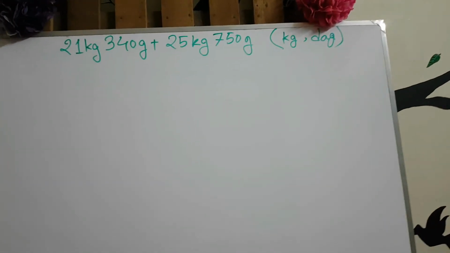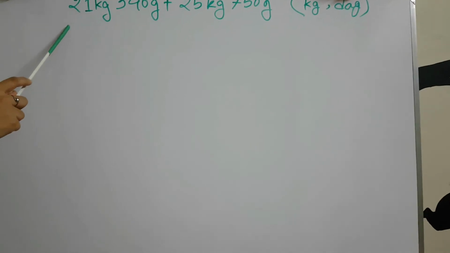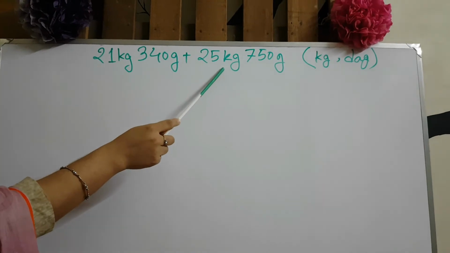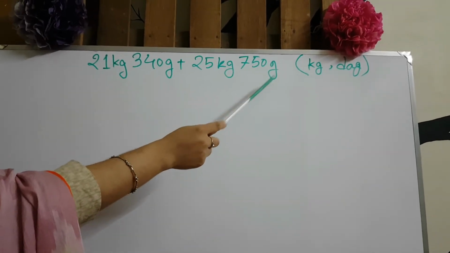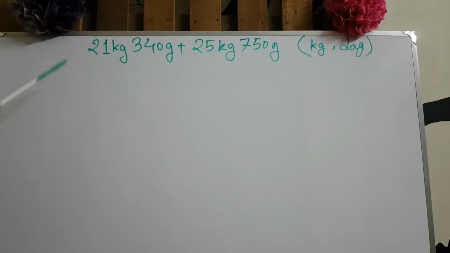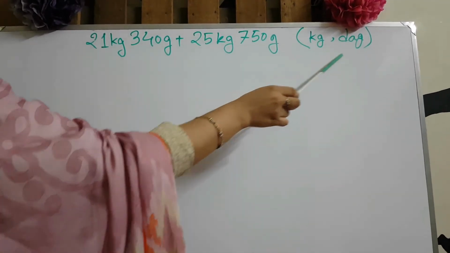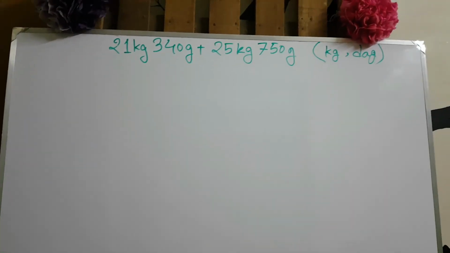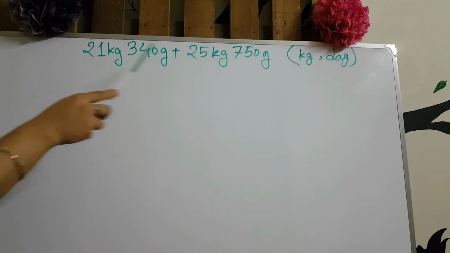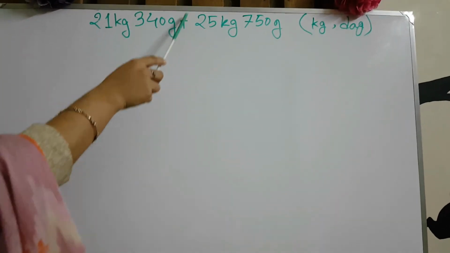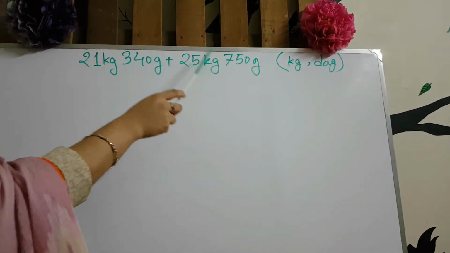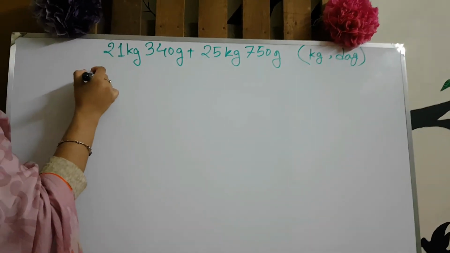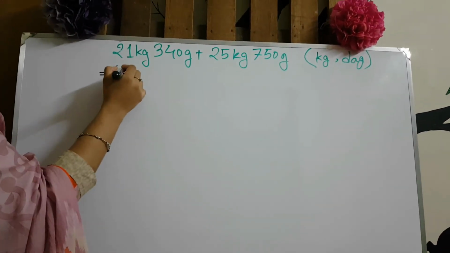Now let's solve another question, which is 21 kg 340 gram plus 25 kg 750 gram. We have to add them and also convert them into kilogram and decagram. Here we can add them separately, kg with kg and gram with gram. Now we separate them with the help of brackets.